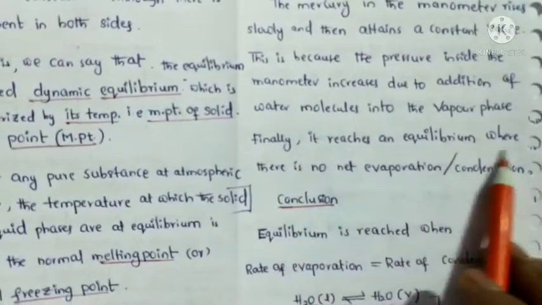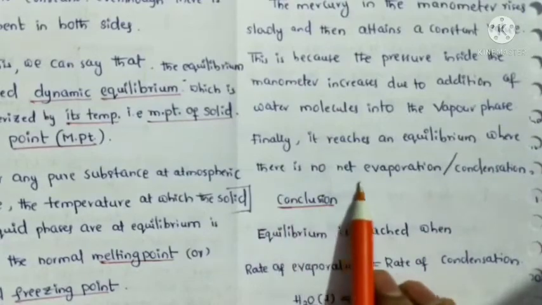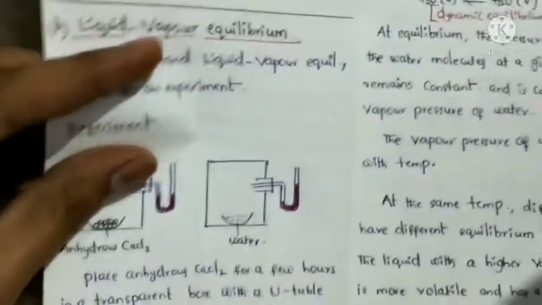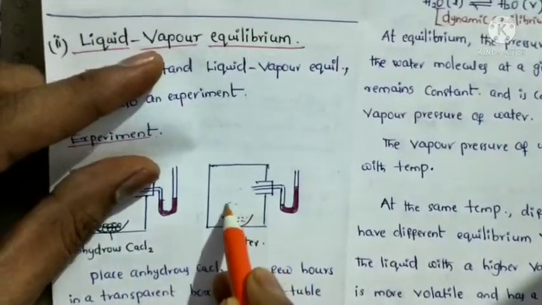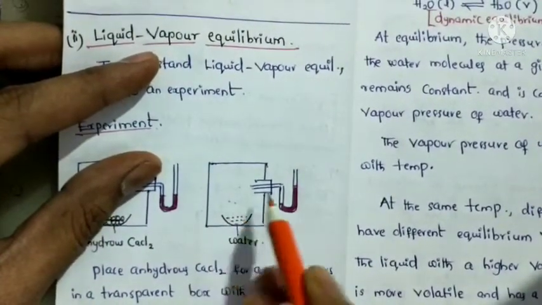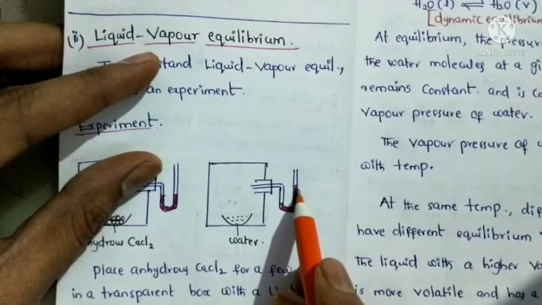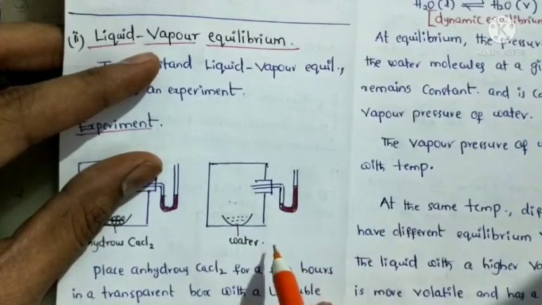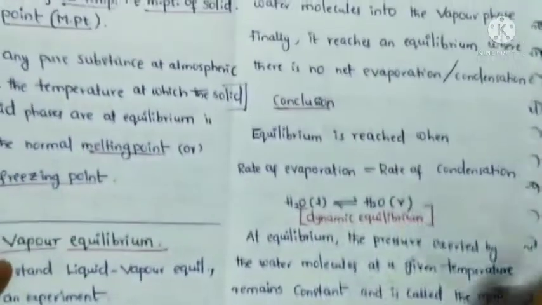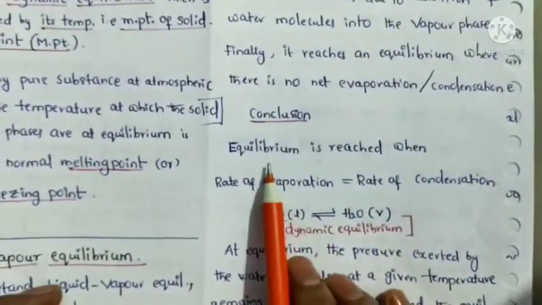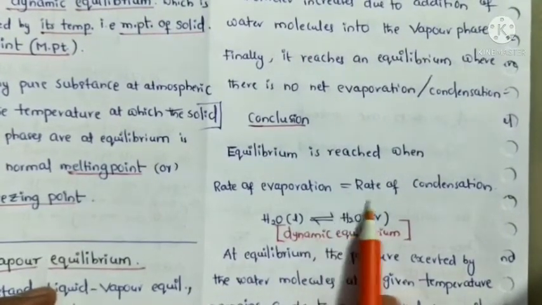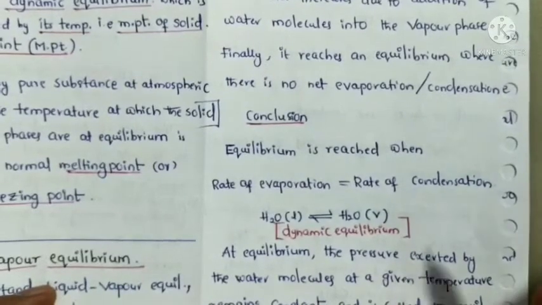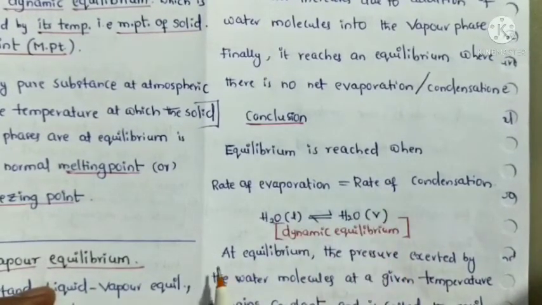Finally it reaches an equilibrium where there is no net evaporation or condensation, because the water and the vapor are both in equilibrium. The mercury level attains a constant value. What is the conclusion here? Equilibrium is reached when the rate of evaporation is exactly equal to the rate of condensation. That equilibrium is called dynamic equilibrium.